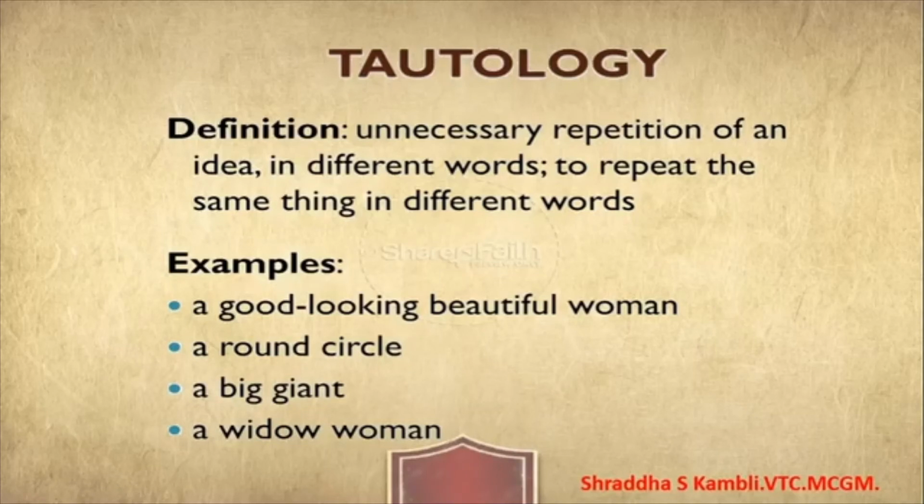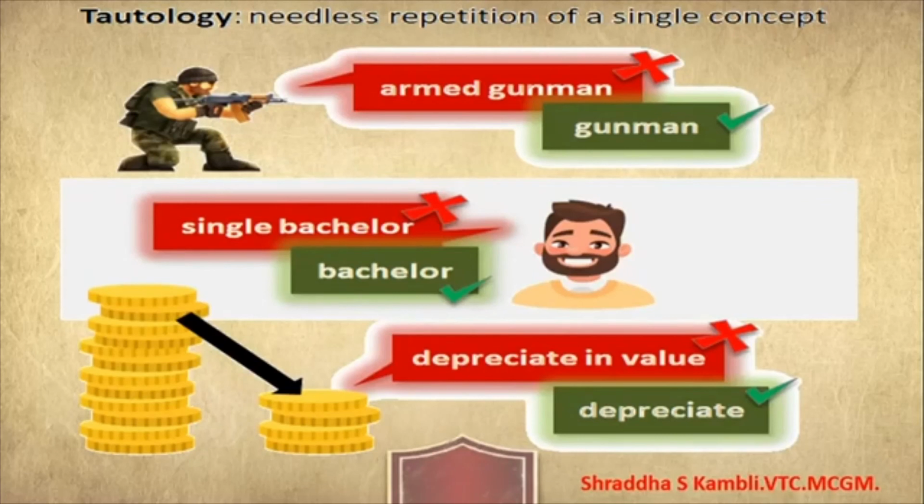A big giant. Giants are always big. You will never see a small tiny giant. A widow woman. Now a woman who has lost her husband is called a widow, whereas a man who loses his wife is called a widower. So when you say a widow, you need not specify that she is a woman. Armed gunman. You need not say armed gunman. He already has a gun with him. That means he is armed. Single bachelor. Now a bachelor means someone who is not married. That means he is single.